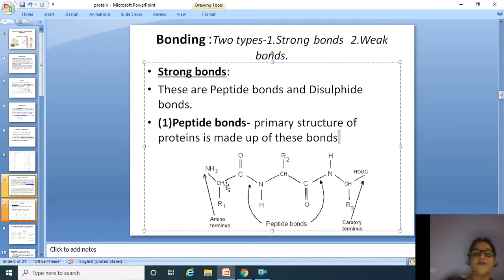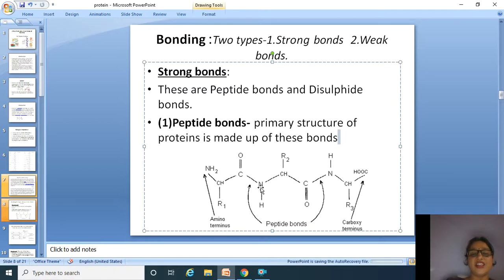This is one amino acid. Look at here, NH2CHR1COOH. The carboxylic group gets attached with the amino group of the second amino acid, and there is the elimination of a water molecule and a peptide linkage is formed here. CONH, this is the peptide linkage.